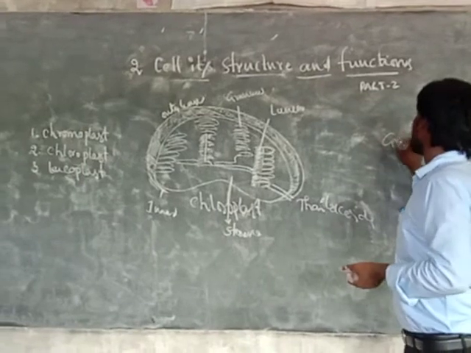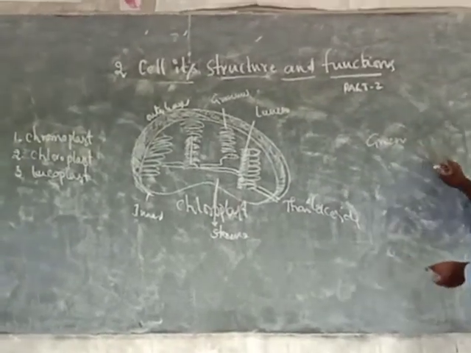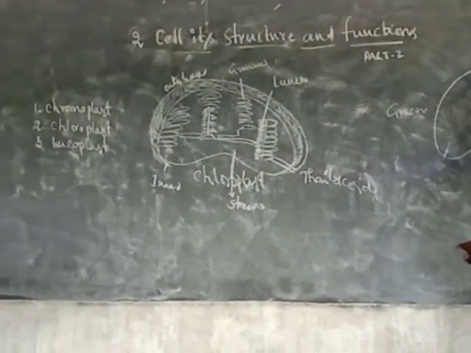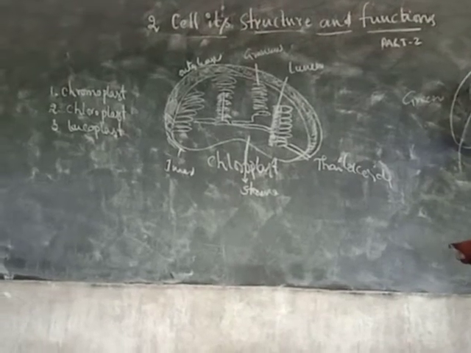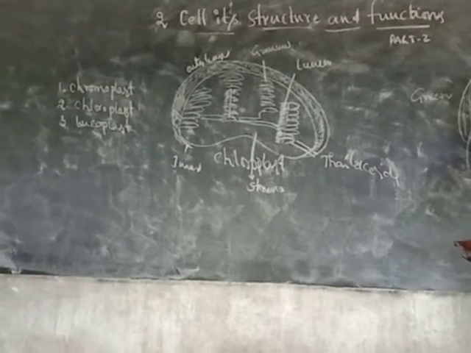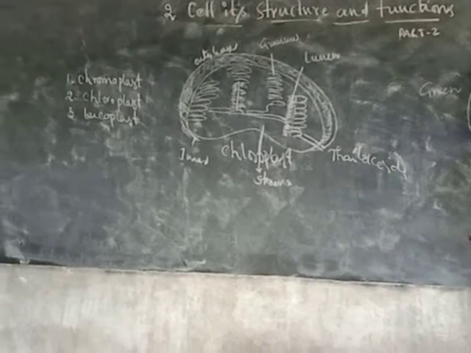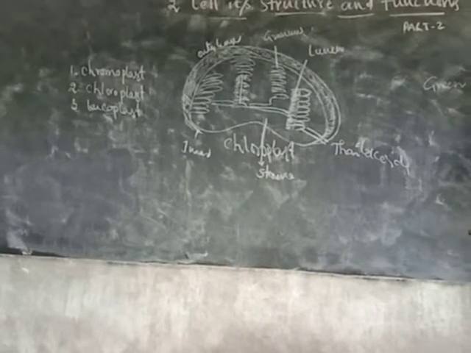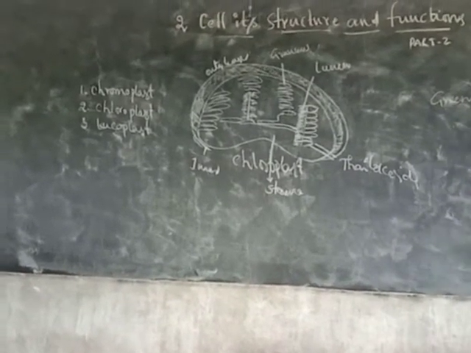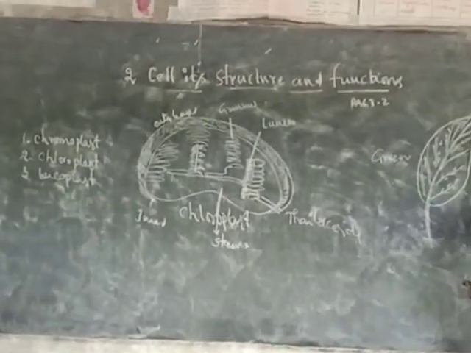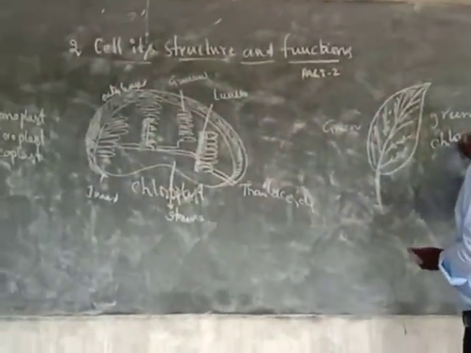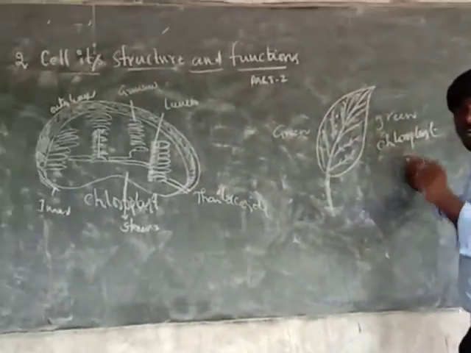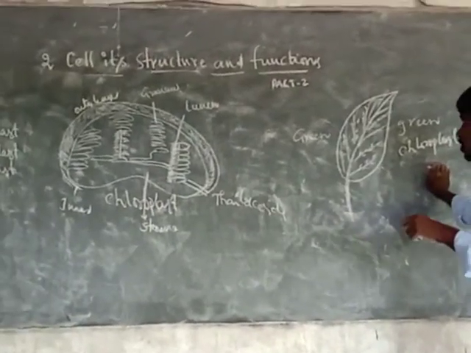Only green in color. Suppose we see a leaf in observation. The leaf is green in color. Why? Because chloroplast pigment is present in the leaf. So all leaves are green in color. What is prepared by the leaf?